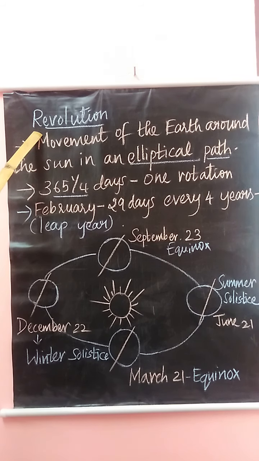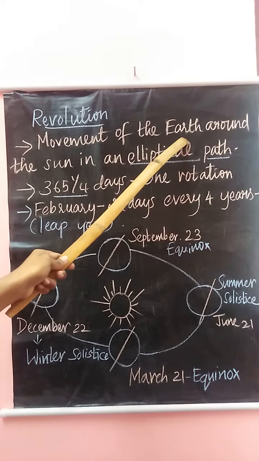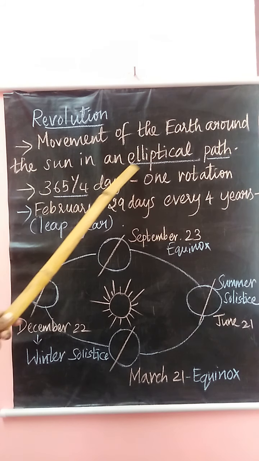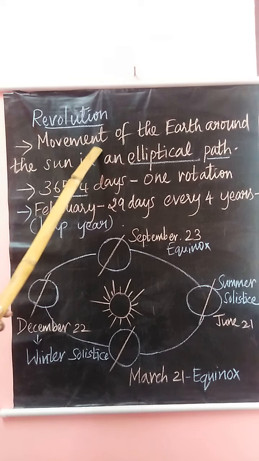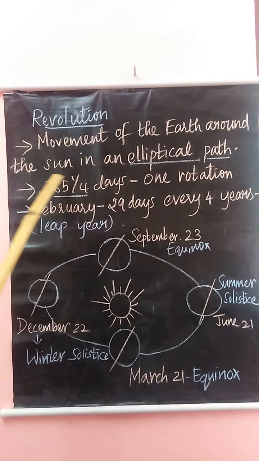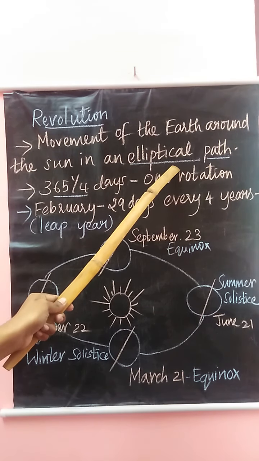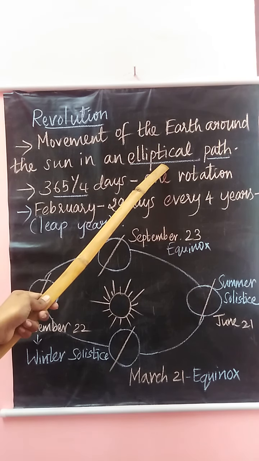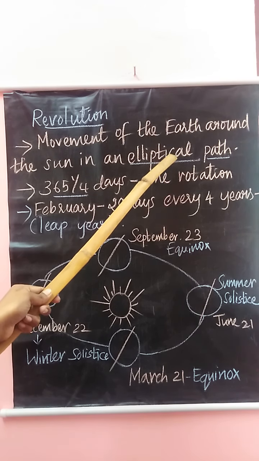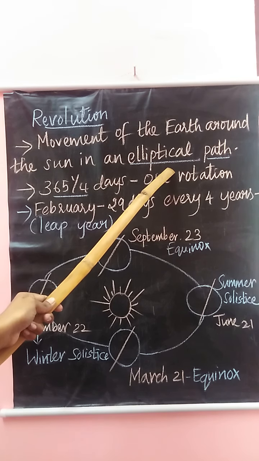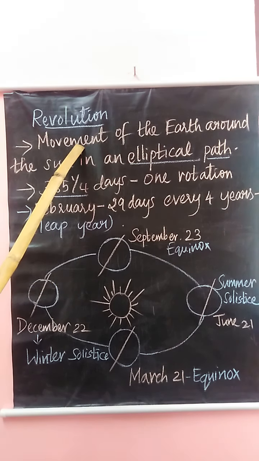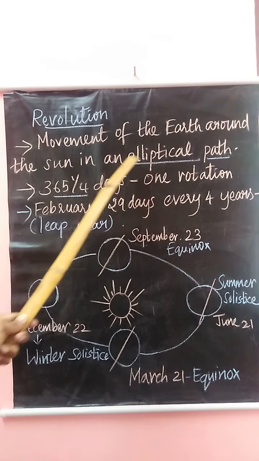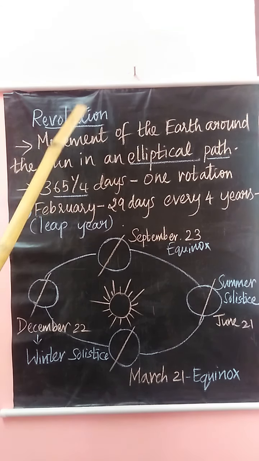Next we are going to see about the revolution. What is revolution? It is the movement of the earth around the sun in an elliptical path. What is an elliptical path? It is the path in which the planets move around the sun. It is egg-shaped or oval-shaped. We call it the elliptical path. So, the movement of the earth around the sun in an elliptical path is known as revolution.